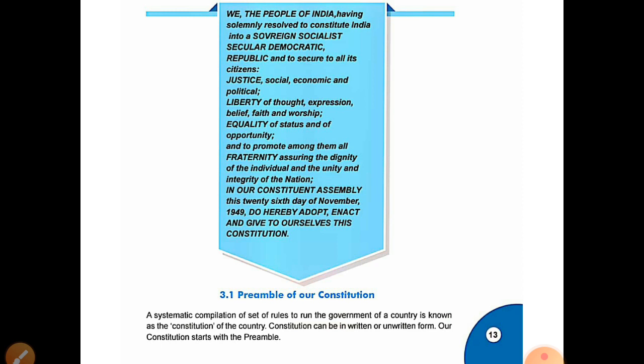Sovereign, which means supreme, then socialist, which means they have to stay connected with societies, then secular, which means each and every person has the right to follow their own religion, democratic and republic, which means the people have power.